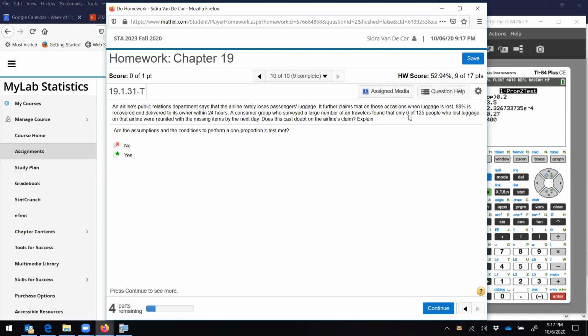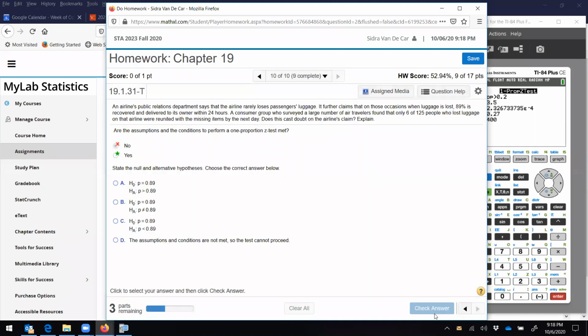Now 125 minus 6 is bigger than 10, right? But the 6 is not bigger than 10. So no, the conditions are not met, but they want us to say yes. So the answer, say yes.